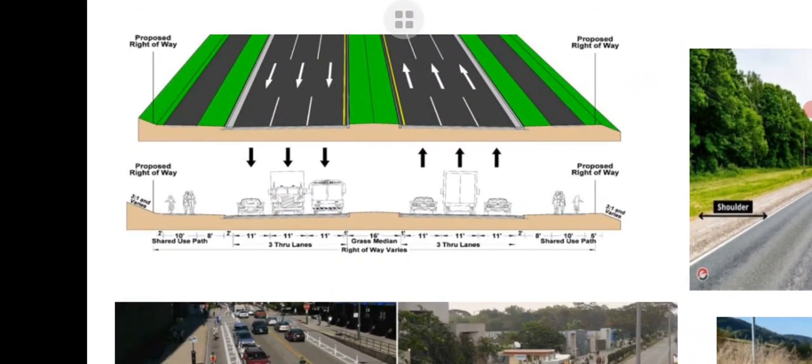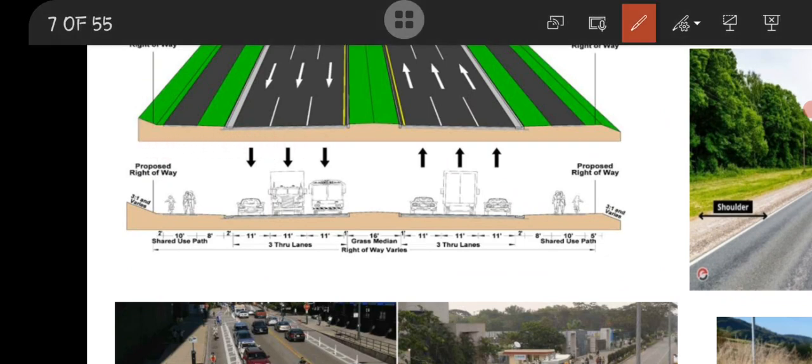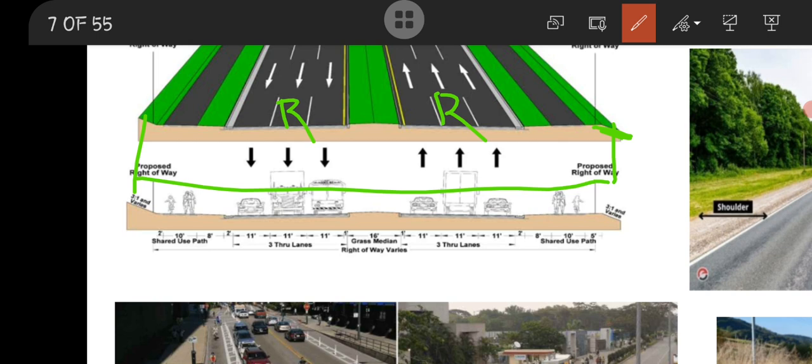Here we can distinguish different parts. So here the right of way is from here to here, the total amount of land required. Here is the side slope, this is the side slope. Here is a road, here is another road, here is a cycle track, here is a shoulder, and here is the kerb. This mid portion is known as median.